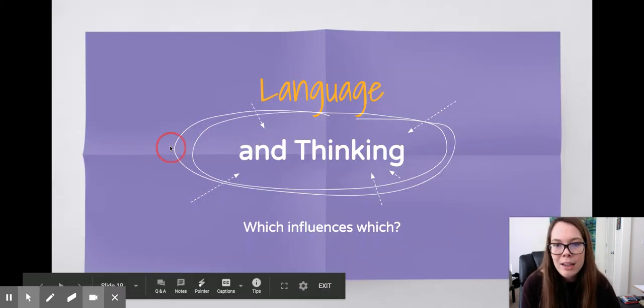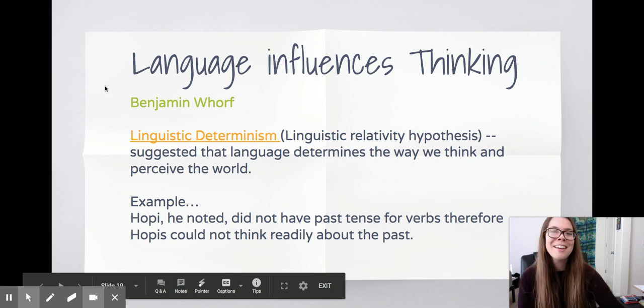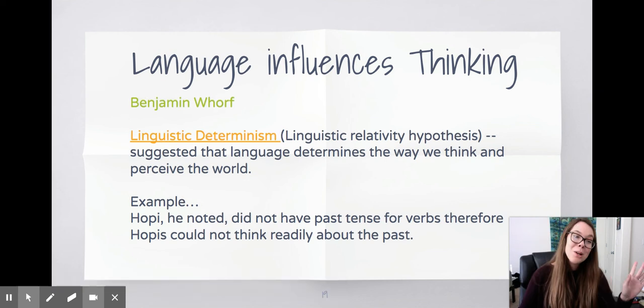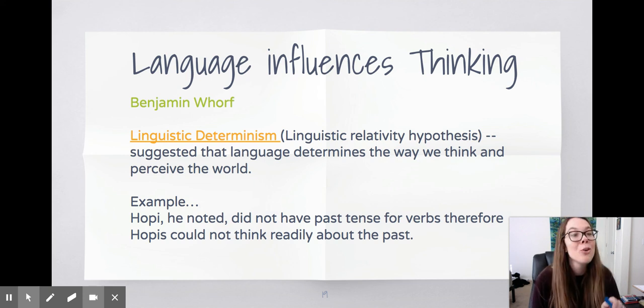And so language and thinking: what influences what? We have Benjamin Whorf. We do want to know Whorf. He is the one who came up with linguistic determinism, which is a vocab word. Language influences thinking. Linguistic determinism is a hypothesis that suggests that language determines the way we think and perceive the world.